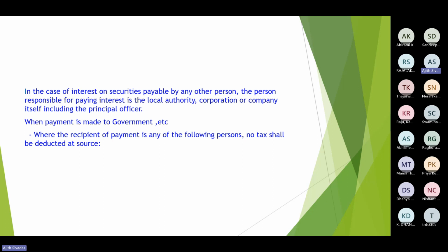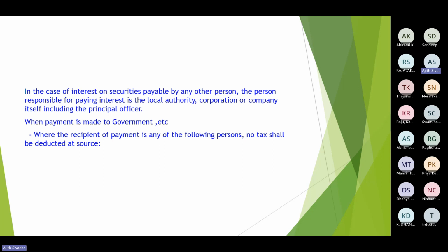Then when the payment is made to government, where the recipient of payment is any of the following persons, no tax shall be deductible at source. So the deductor, irrespective of whether it is government or non-government, has to make the deduction. But in case the recipient is one of the following persons, then also this exemption under section 193 is there.